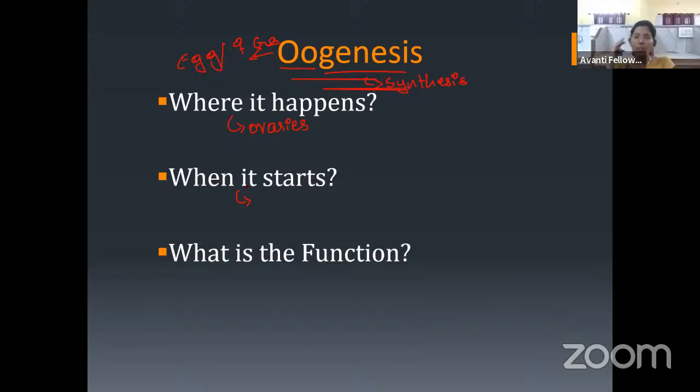That is why oogenesis is called a discontinuous process. And what is the function? As usual, to continue the next generation, or to pass the genetic material to the next generation, oogenesis is important.